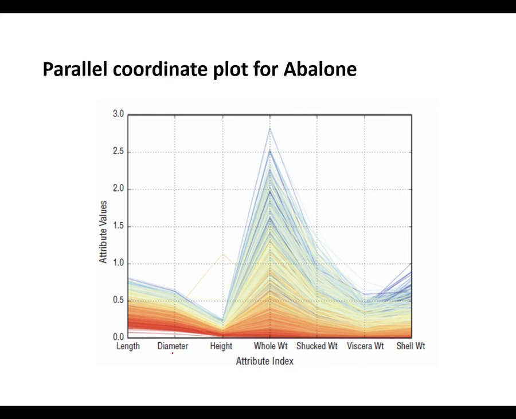Say length, diameter, height, they are all the attributes. So we get an idea that this orange part indicates the gender, which is intermediate. The young abelones normally have less height and weight, whereas the older ones generally have a better height and weight.